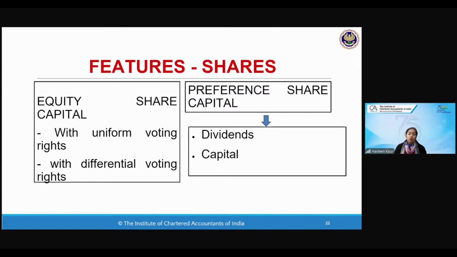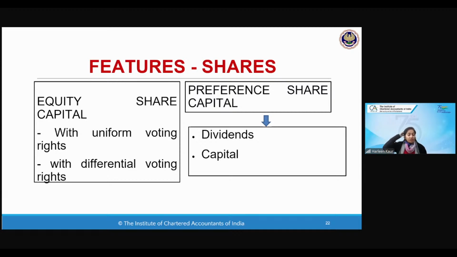Same voting rights. Gauri, let me just complete this topic, then I will come back to you. Equity share capital with uniform voting right means same voting right. So if I have taken up 1 share in a company, I will get 1 voting right. If I have taken up 10 shares in the company, I get 10 voting rights. Is that clear? Same voting rights as per the number of shares that I have taken in the company.